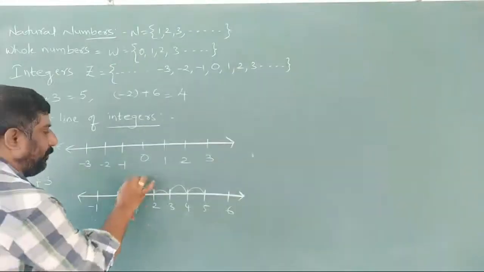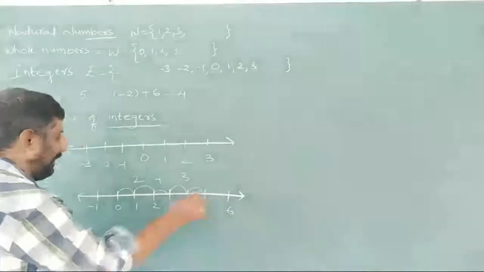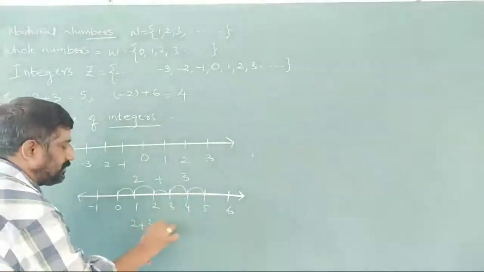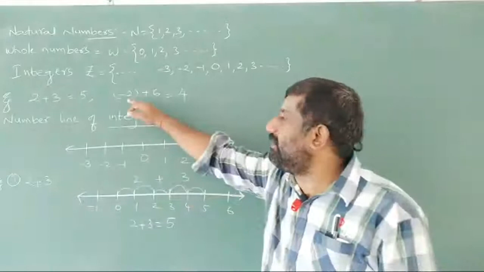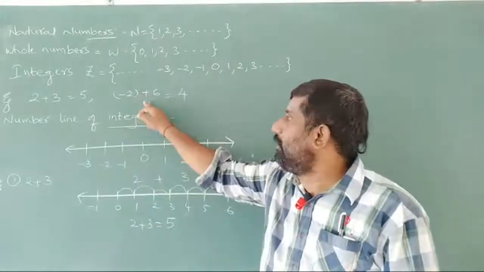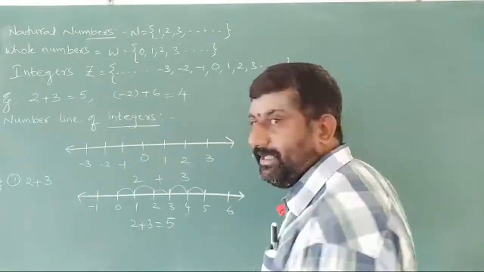First of all we move 2 steps and next 3 steps, and the answer we get is 2 plus 3 is equal to 5. So this is addition of integers when we are taking 2 positive numbers. And we already showed another example, minus 2 plus 6, which is nothing but 4. The same I am going to take here.